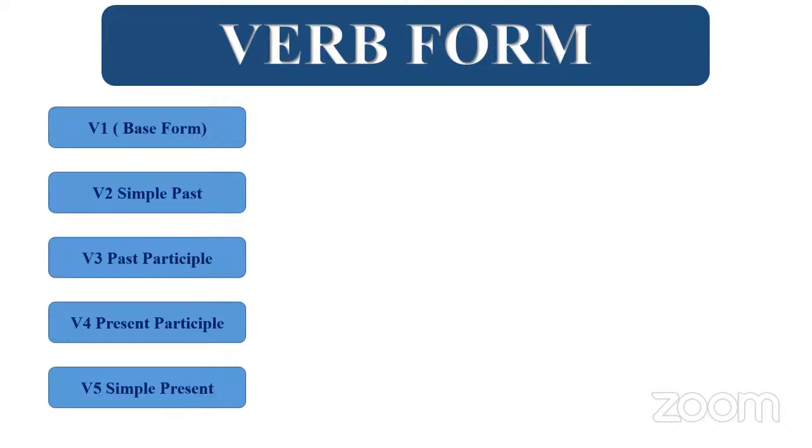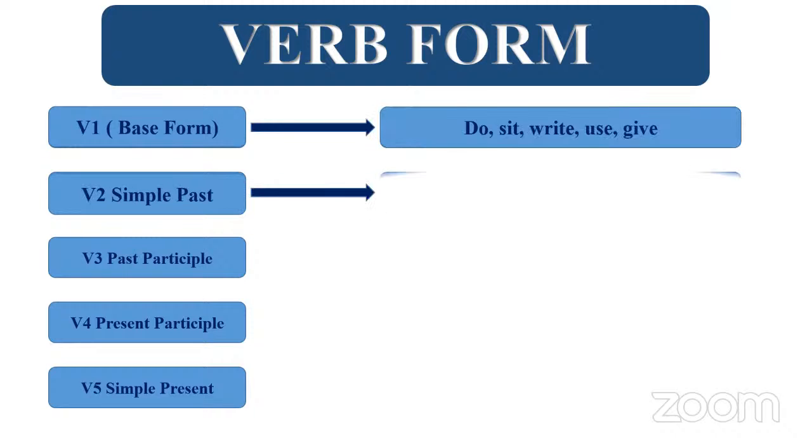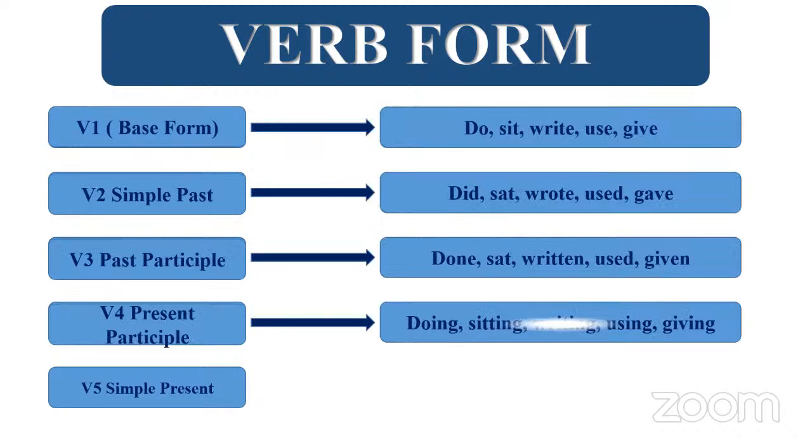Simple past, ma'am. Yes, so V2 is the simple past. V1 is the base form. V3 is the past participle. V4 is the present participle. And V5 is the simple present. Okay?